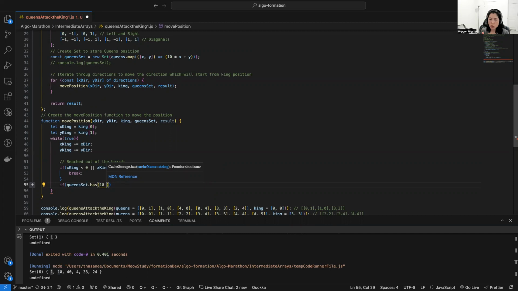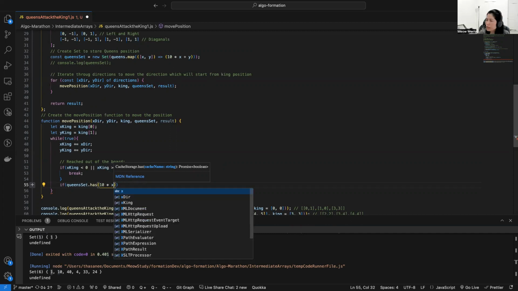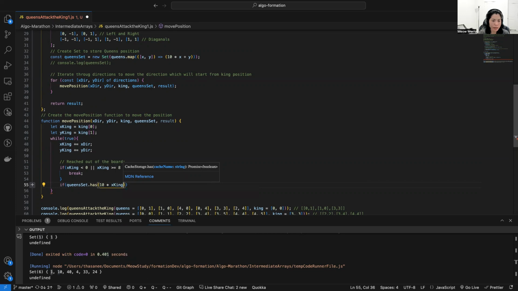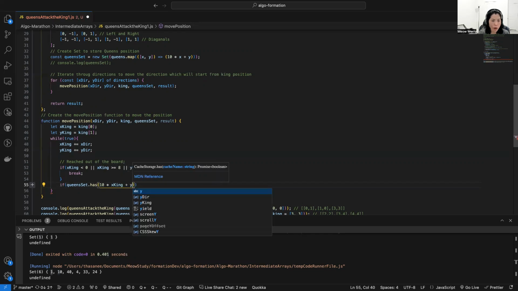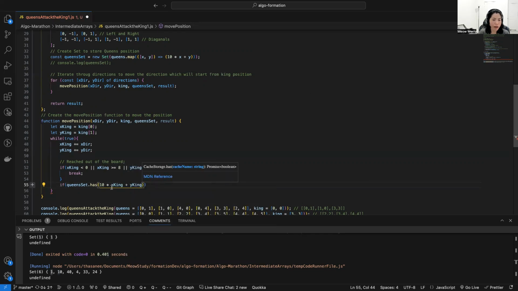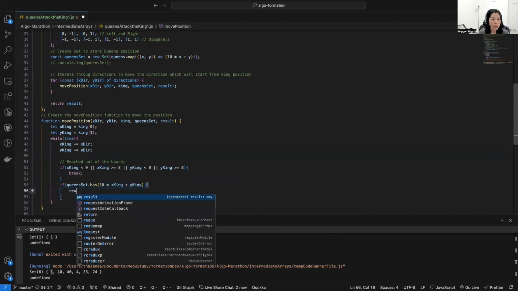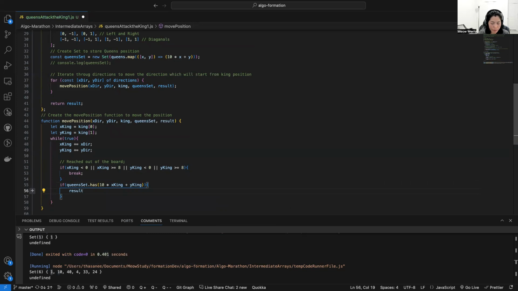So what we do, we're going to use if queen set has king x king adding by y king. If there is the value inside the queen set, what we do, we want to add to the result by putting x king and y king to the value.